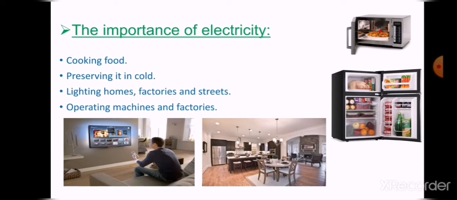And also we light the houses or homes, lighting factories and streets, also from the importance of electricity. And also to operate the machines and factories. So the electricity is very important in our daily life: to cook the food and preserve it in cold, light the homes, factories and streets, and operate the machines and factories.